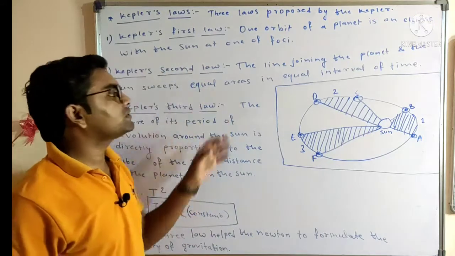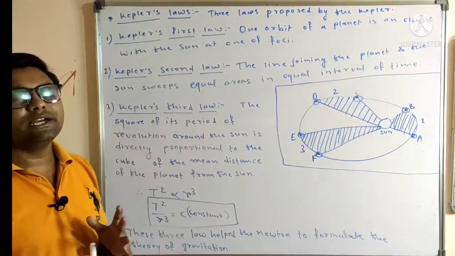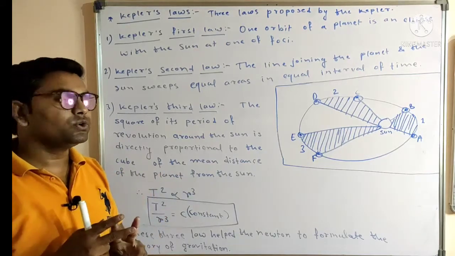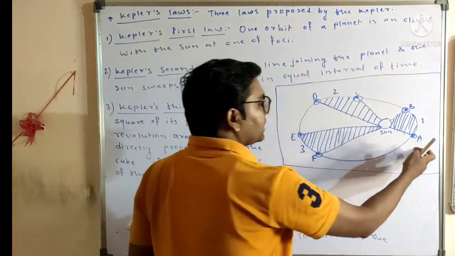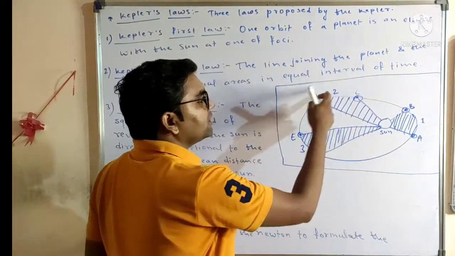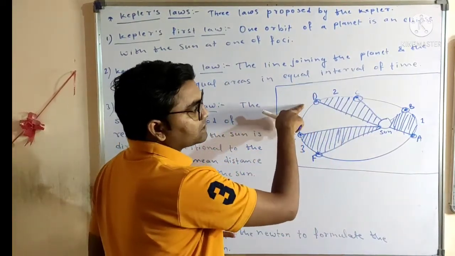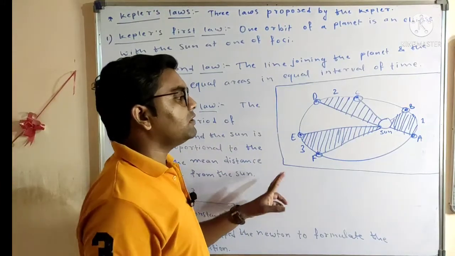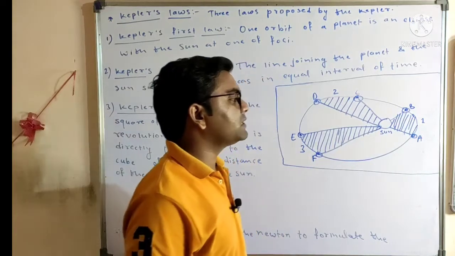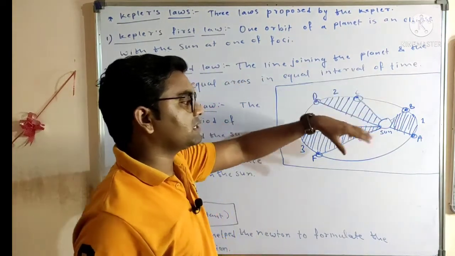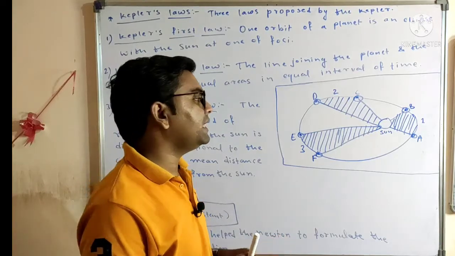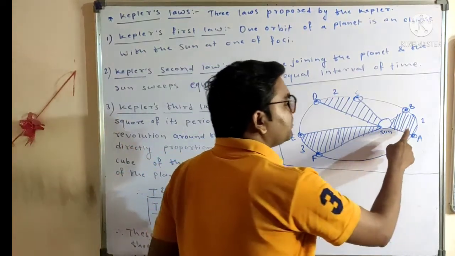This law actually depicts that an equal interval of time sweeps equal area. I have told you two relations: the position of the earth moving, and the displacement occurring due to the earth's motion. It also sweeps the equal area in all three intervals. We have discussed the position of the earth from different points, but along with that, the area.